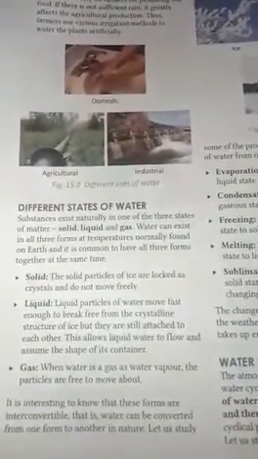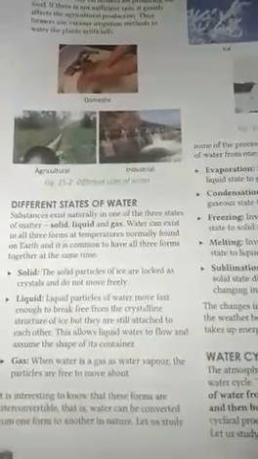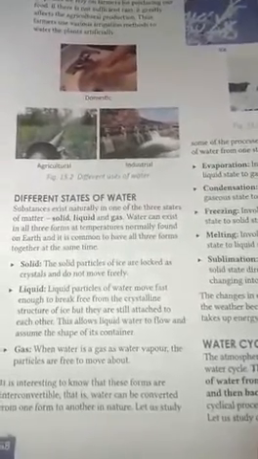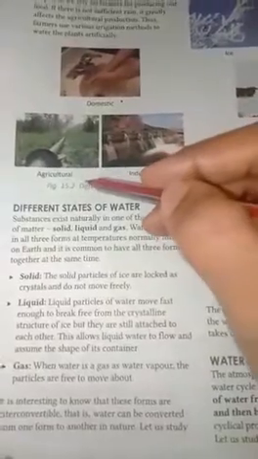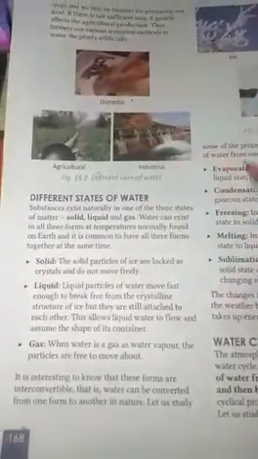Hello grade 6. Today we will learn in the water chapter about the different states of water. Hope you understood yesterday's topic, the availability of water as well as the usage of water, right? So where all are we using it, for different purposes? The major usage is domestic, so household activities, then agriculture for production of crops, as well as industries, right? So these are the major usages of water which we learned.